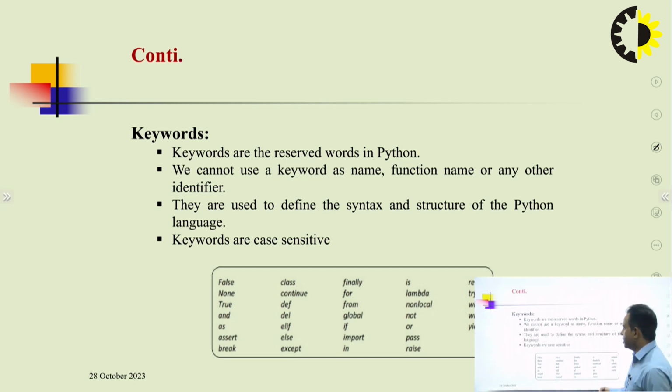Keywords are case sensitive, which is the most important thing about them. Here we have given some keywords that are predefined in Python programming, a list of examples of keywords.